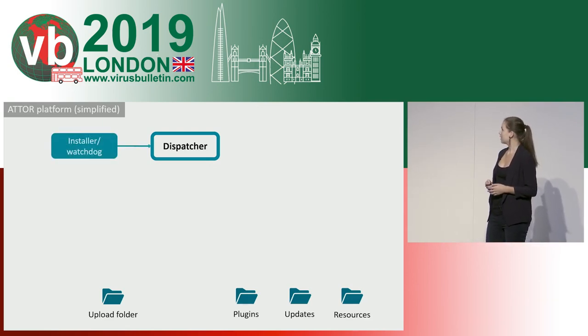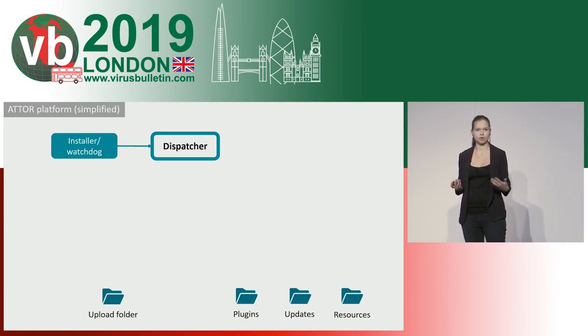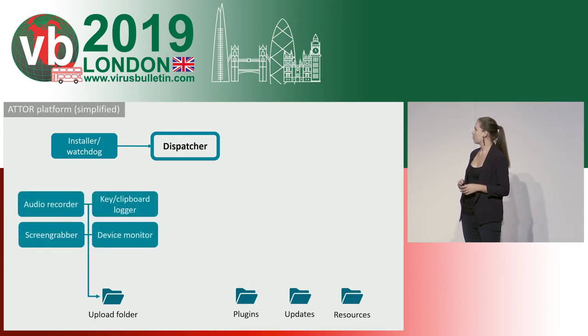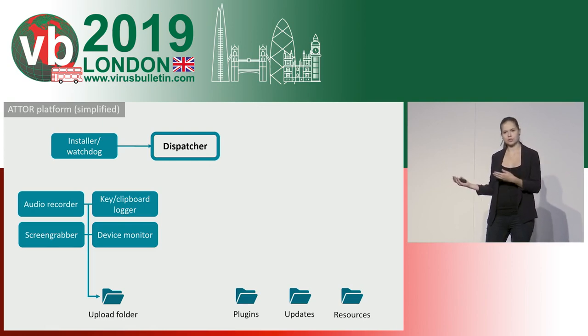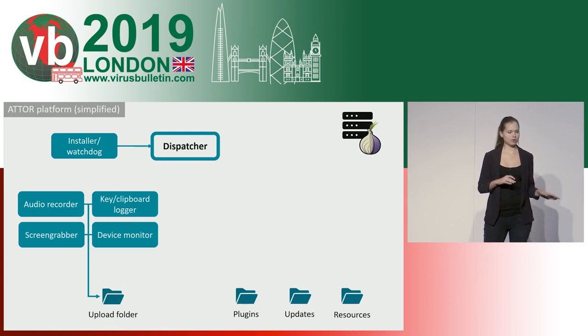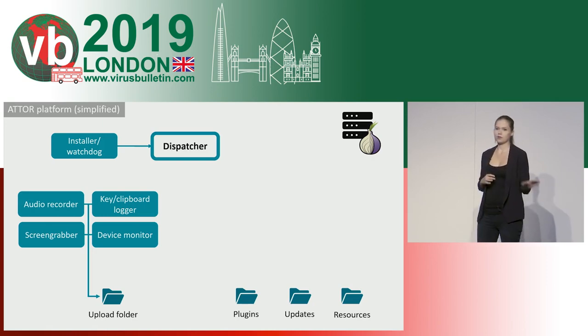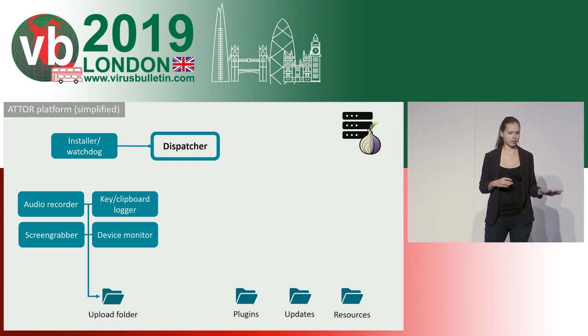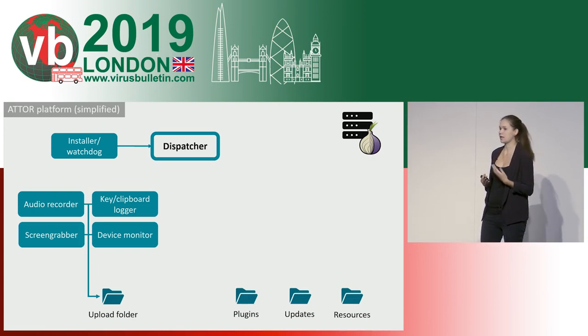And then now for the plugins, there is an installer plugin that takes care of the persistence of the whole platform. And there is a set of some, say, espionage plugins that collect sensitive information and store this information in the upload folder. And now you could imagine that all this information should be ultimately exfiltrated to a remote server, but none of these plugins actually communicate with this server directly. They're all offline. So there is another infrastructure for talking to the server. As you can see, it's a Tor service, so it cannot be done directly.